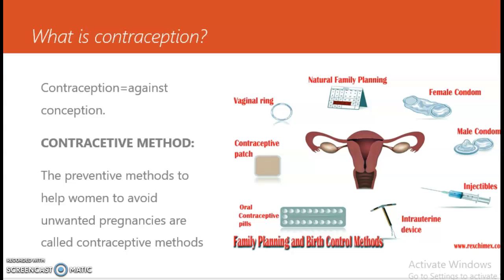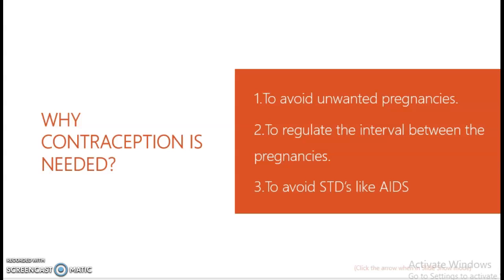What is contraception? Contraception means contra, against, and ception, conception. Contraceptive methods are the preventive methods that help women avoid unwanted pregnancies. Why is contraception needed? It is needed to avoid unwanted pregnancies, to regulate the interval between pregnancies, and to avoid STDs like AIDS.